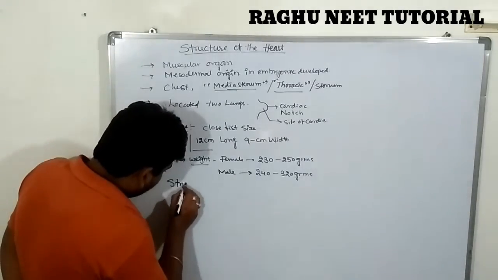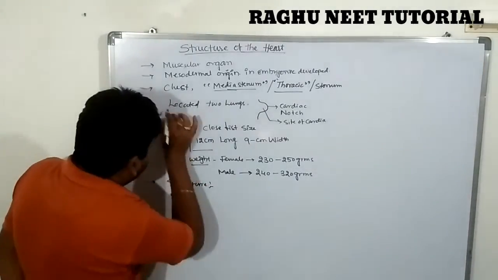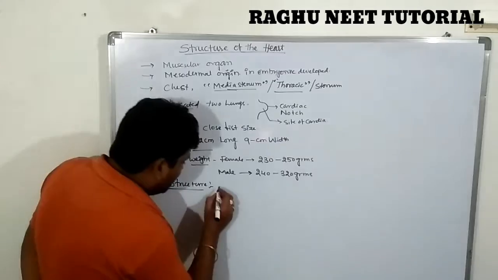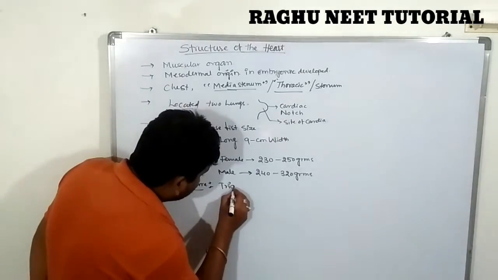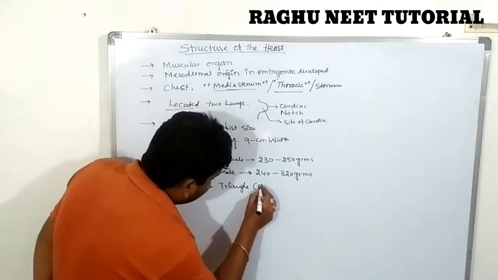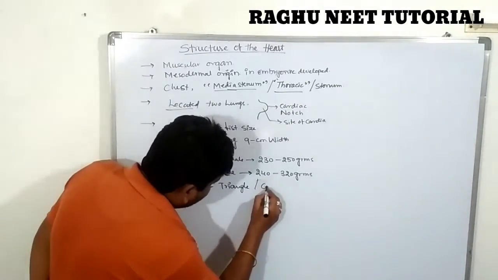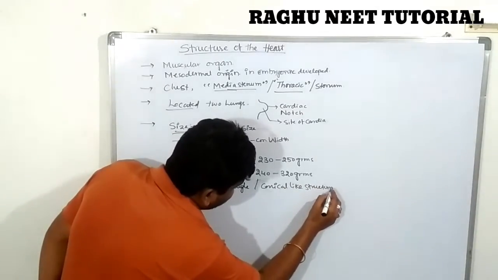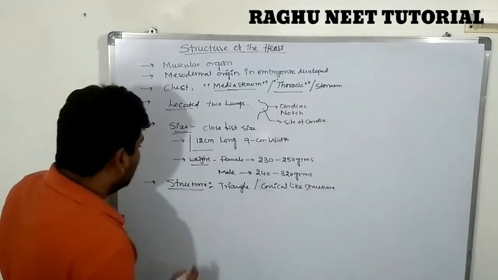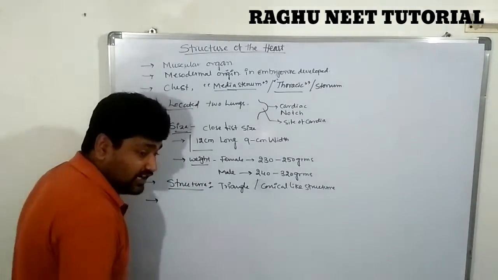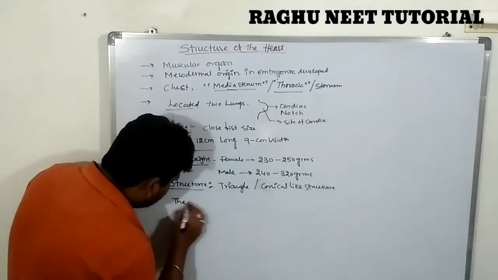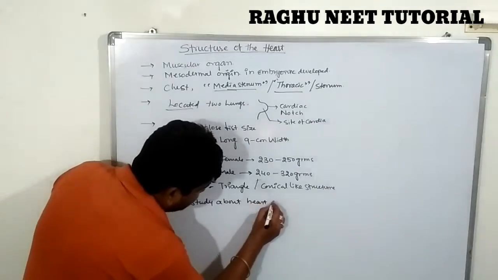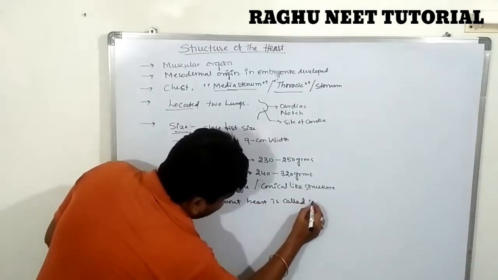What is the structure? The heart is a triangular, pyramid or conical-like structure. So this is the basic information. Next, the study of the heart is called cardiology.